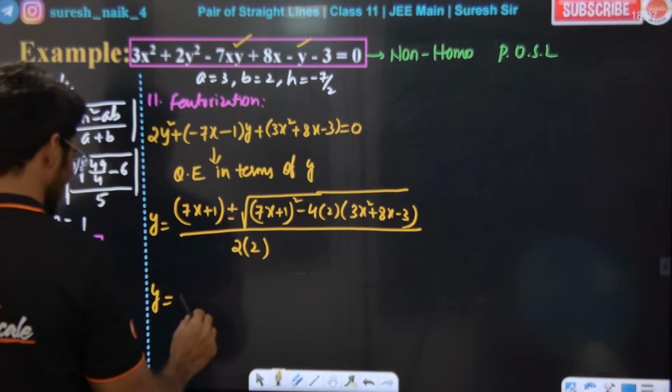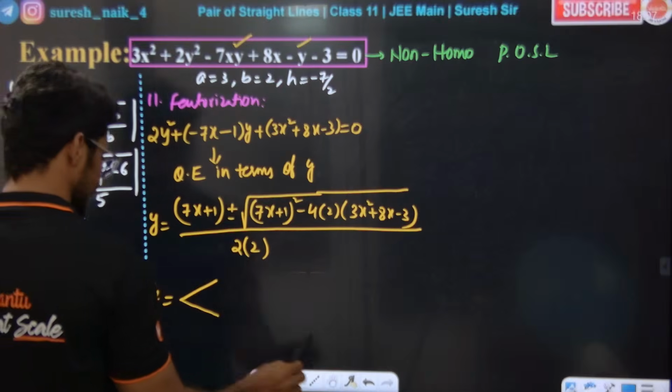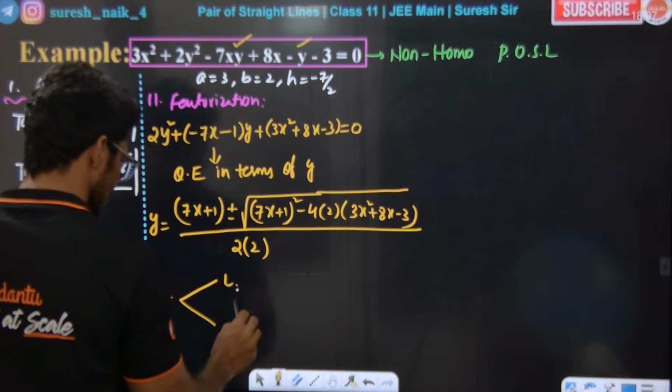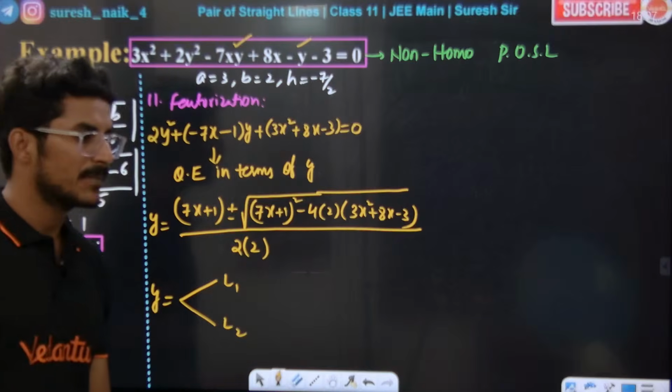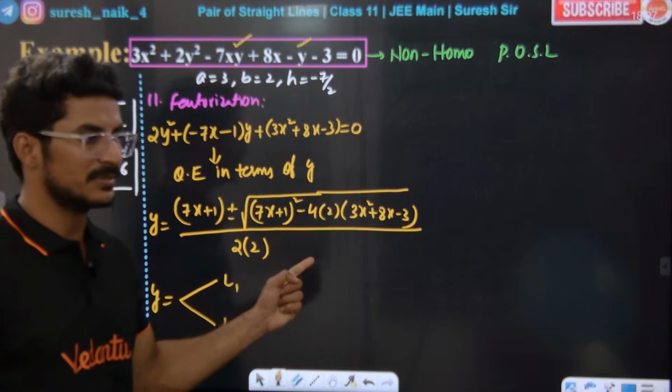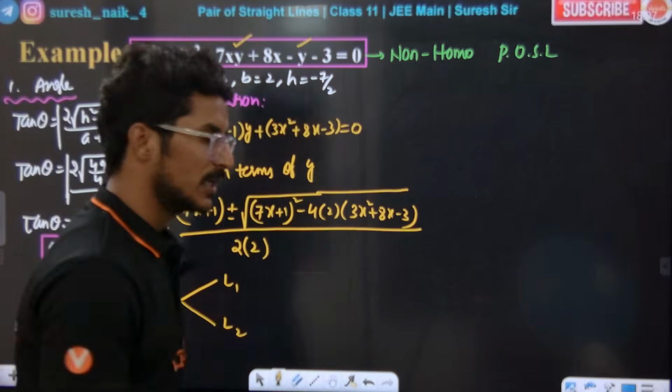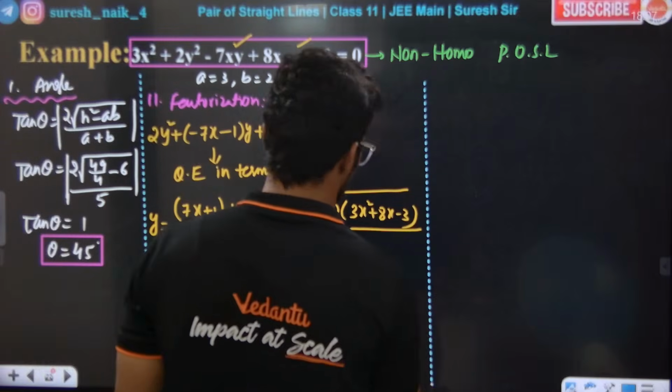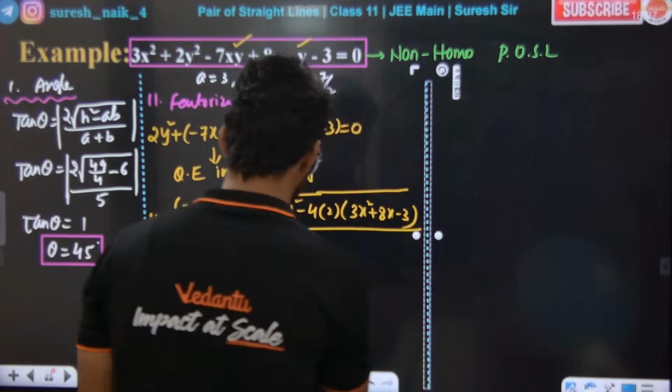If we factorize, we will get two equations, line 1 and line 2. If you solve, you get line 1 and line 2 in terms of x. Hope you will do this. You need to solve this. Next. Hope you are getting the point.